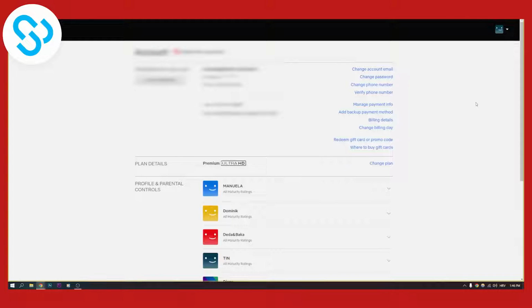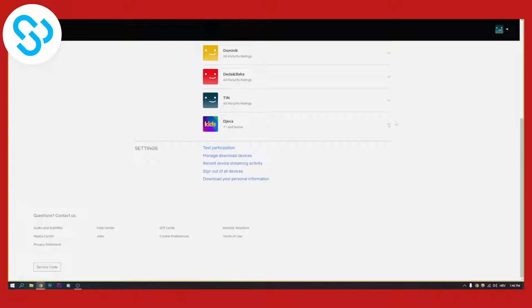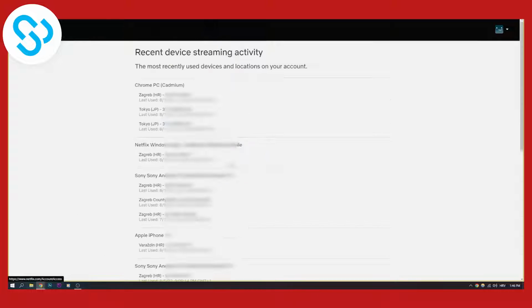Once you're on your account, scroll down to your account settings right here. And right now you will need to click on recent device streaming activity. And once we're here, we can see who has been using our Netflix account, right? We can see Chrome PC here. We can also see from which country they have been using it. And we can also see the apps and everything, right?